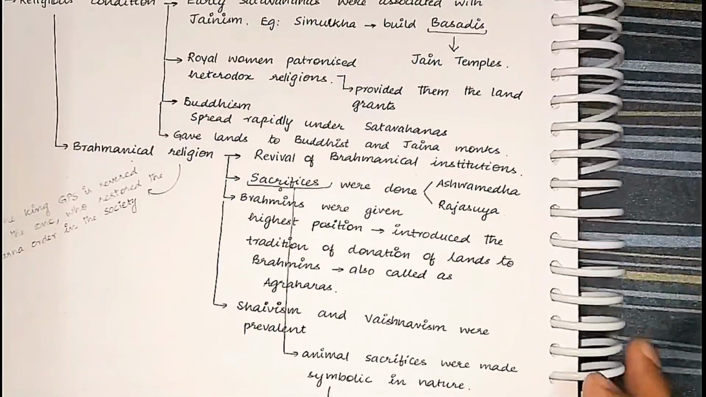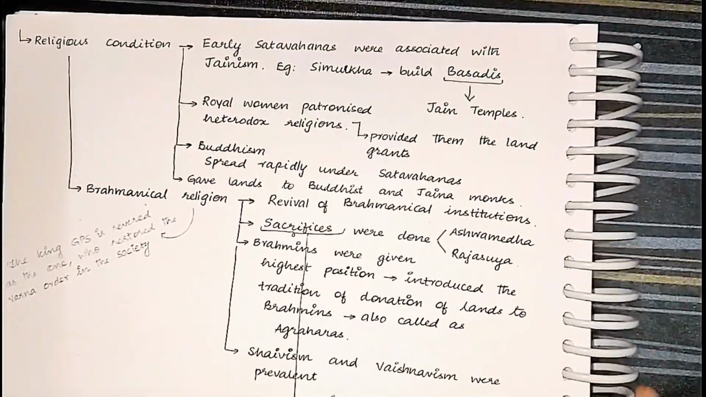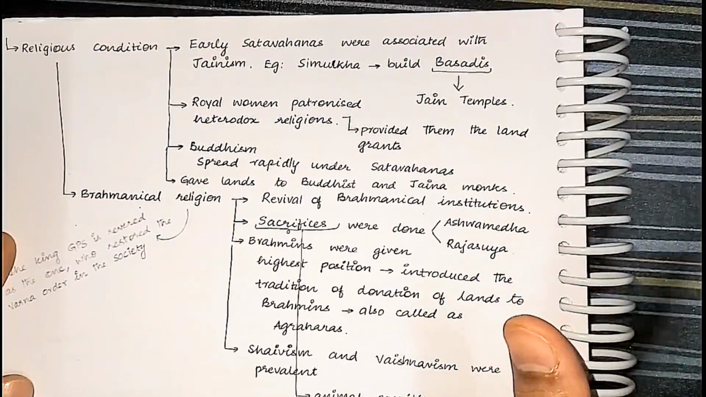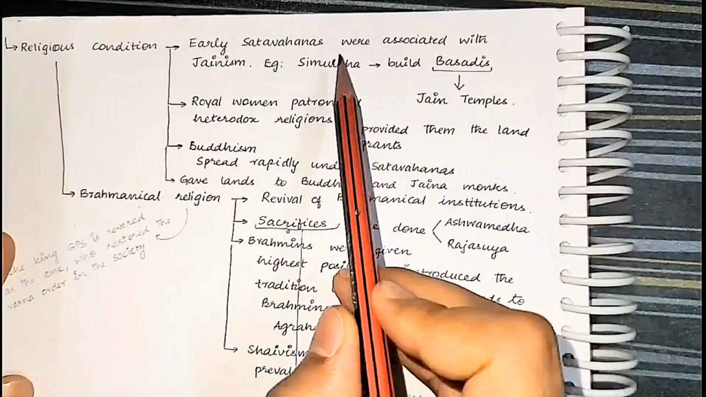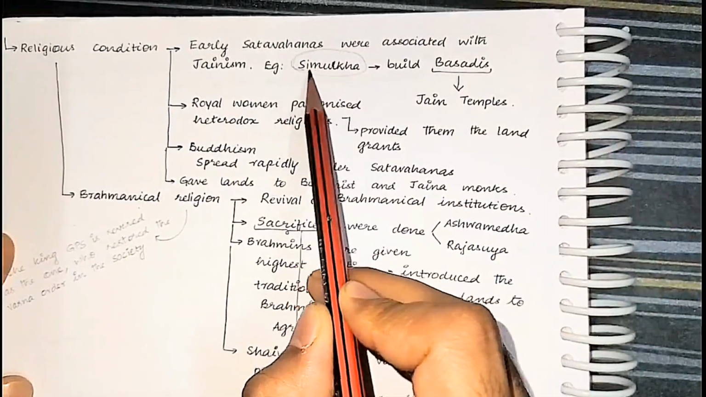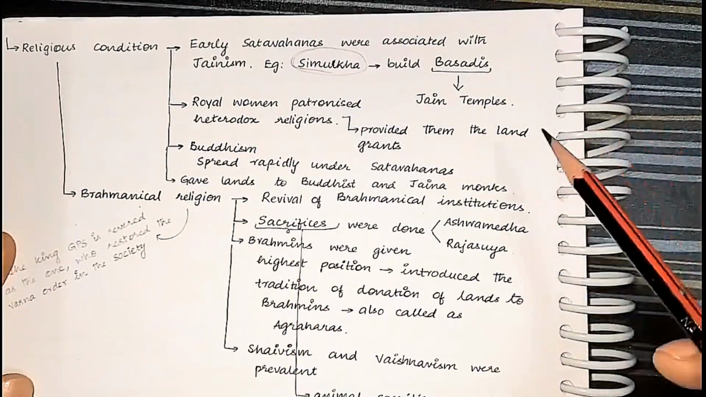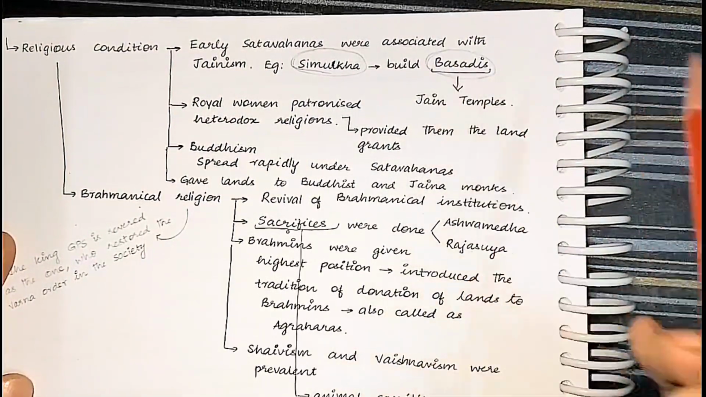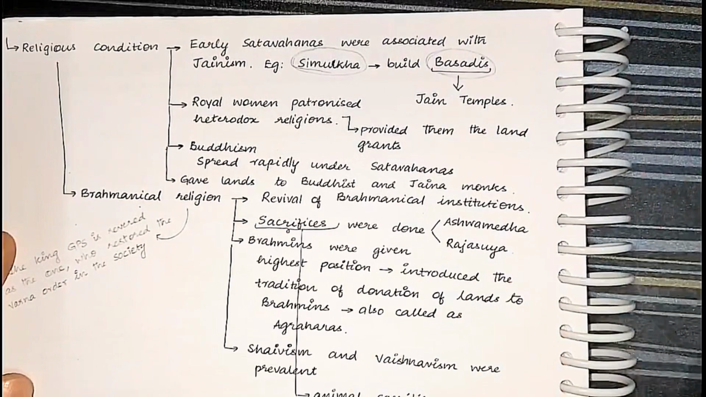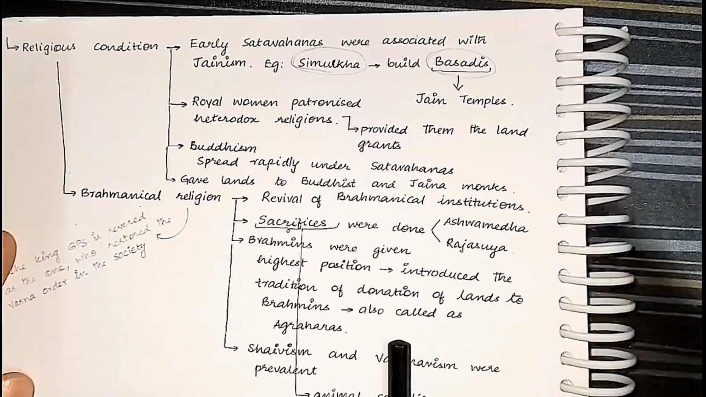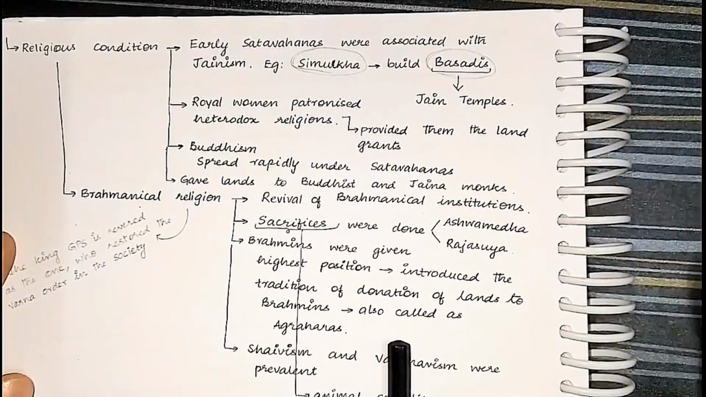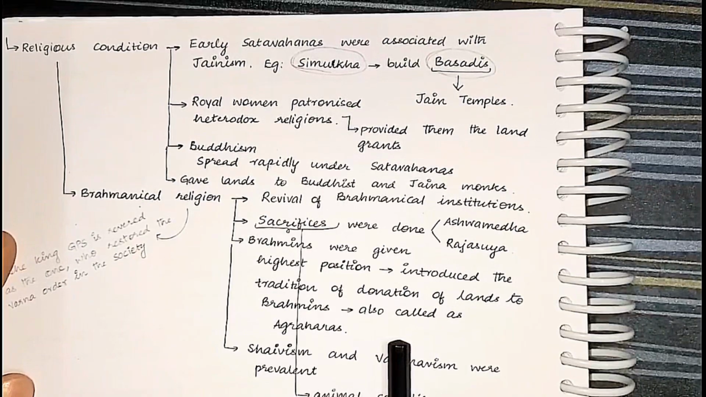Now let's go to the culture. In the culture, first we'll look at the religious condition. See, early Shatavahanas were associated with Jainism. Srimukha, who was the founder of the Shatavahana dynasty, had a Jainism tinge with him. He built the basadis. Basadis are nothing but the educational centers of the Jain people. Like for Islam people, it is madrasa. For Hindus, it was temples and gatikas. For Buddhists, it was viharas. For Jains, it was basadis.